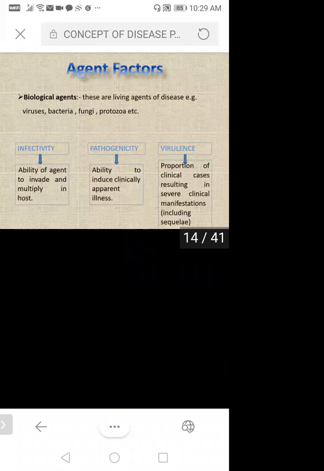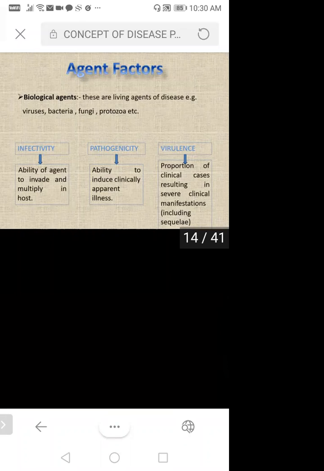Infection, we heard about this one, infection. So ability of agent. So what exactly is your agent? It may be bacteria, it may be virus, it may be fungi, it may be protozoa. So infectivity means ability of agent to invade and multiply in host. So if the number of bacteria is going to increase, if they are invading in the host, it is known as infectivity. Then pathogenicity, ability to induce clinically apparent illness.